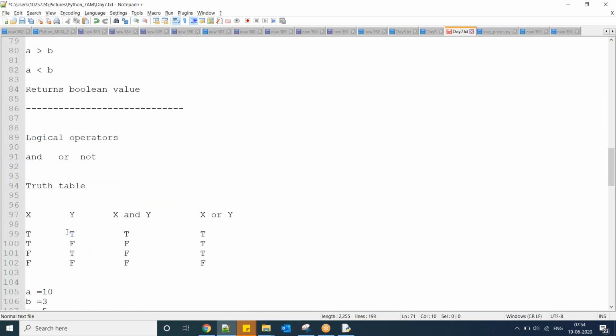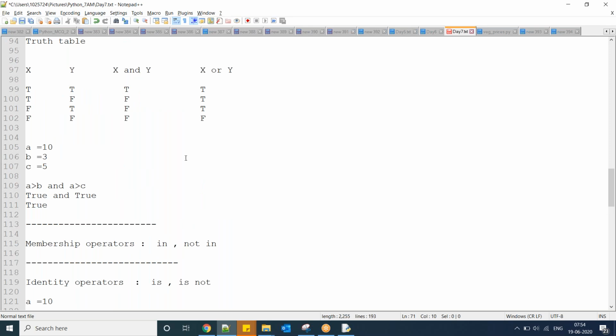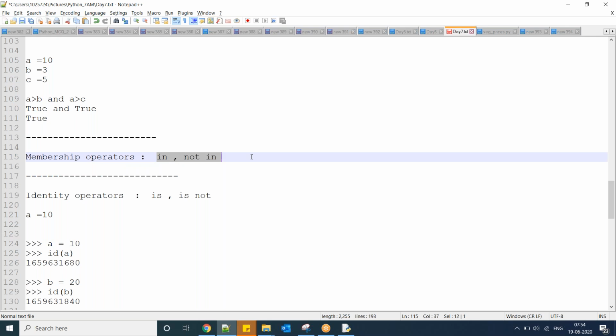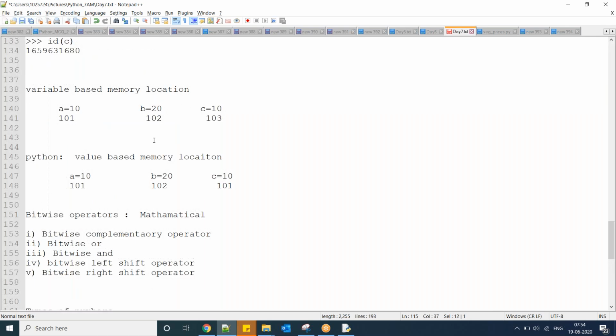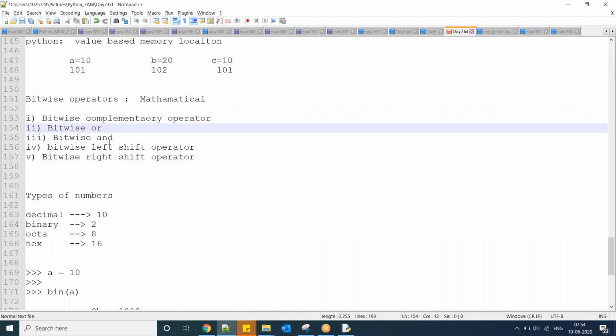Logical operator. Here you have to understand the truth table. If both are true then true, otherwise false. And means both are true, or means if any one. Membership: in or not in. So whether the element is there or not, whether the character is there or not. The return value is a Boolean value, true or false. Identity: address level comparison. Bitwise: complementary, 2's complement value. Then and, or, left shift and right shift.